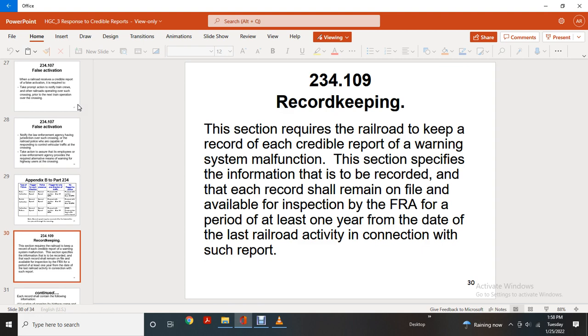234.109, record keeping. The section requires the railroad to keep a record of each credible report of a warning system malfunction. The section specifies the information that is recorded, and each record shall be maintained on file and available for inspection by the FRA for a period of at least 1 year from the day of the last railroad activity in connection with such report.